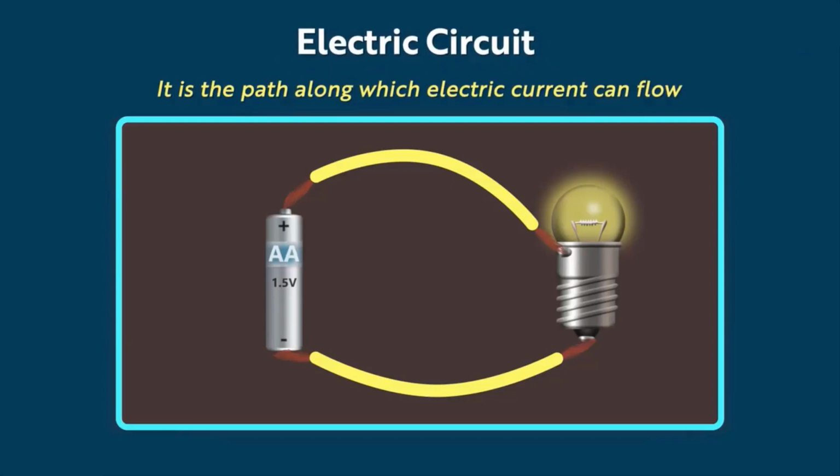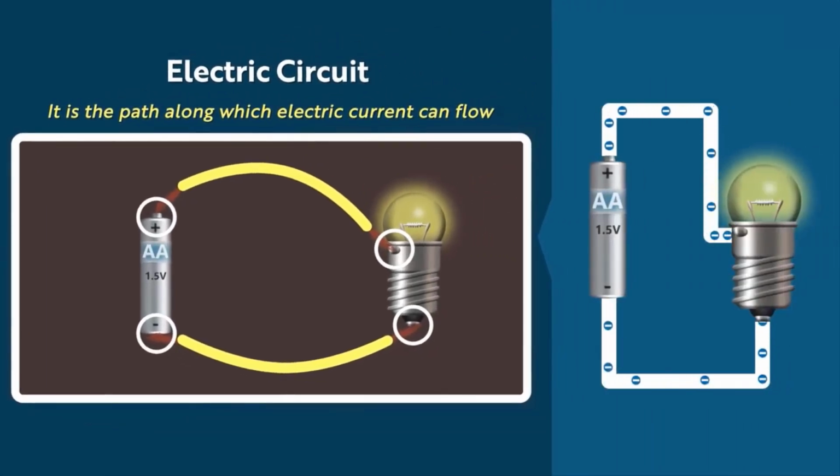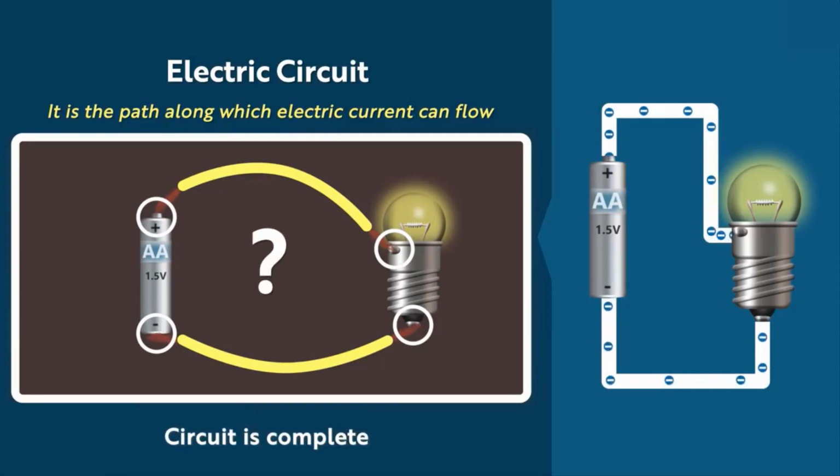You can see here that a closed loop is formed. All the terminals of the electric cell and the bulb are occupied. So here the electric current is flowing along a closed path. We say that the electric circuit is complete. But how exactly does electricity flow through the circuit? Well, it is difficult to explain how exactly it flows. However, I will try to give you an intuitive explanation of this phenomenon.